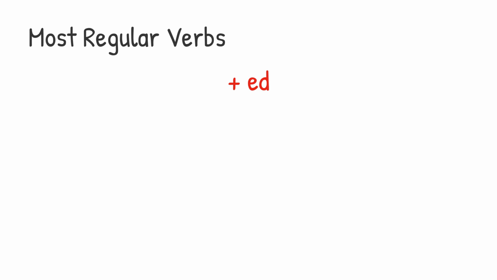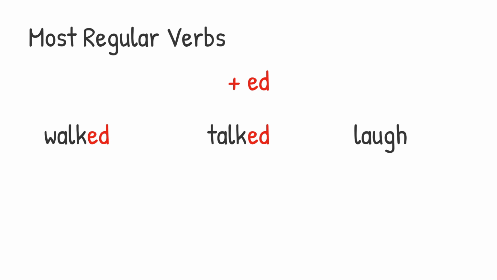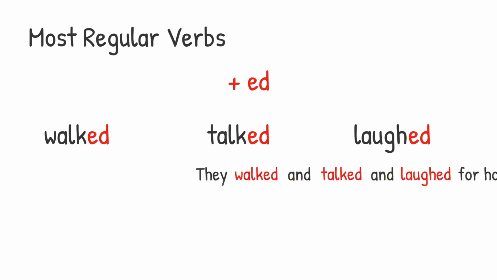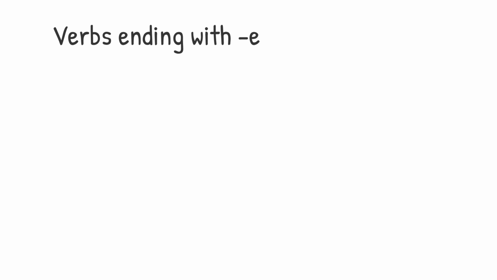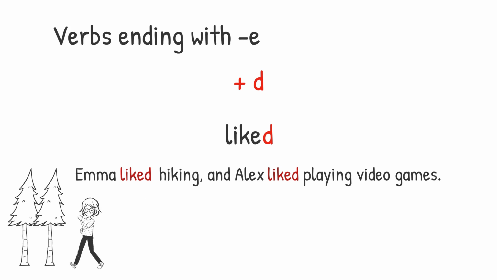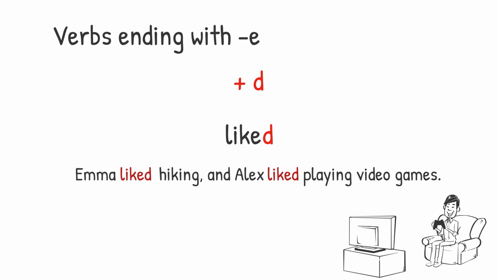For example, walk becomes walked, talk becomes talked, laugh becomes laughed. They walked and talked and laughed for hours. For verbs ending with e, just add d. Like becomes liked. Emma liked hiking, and Alex liked playing video games.